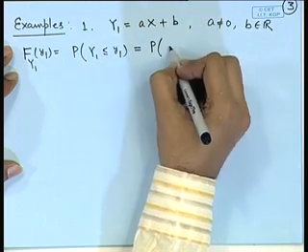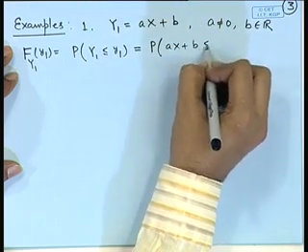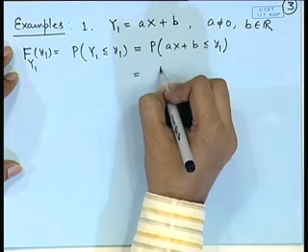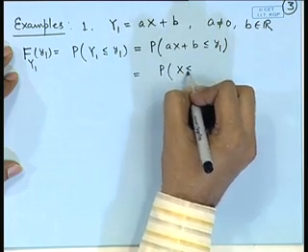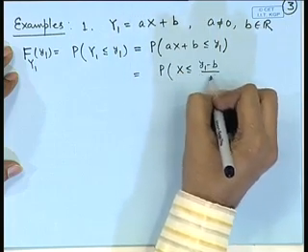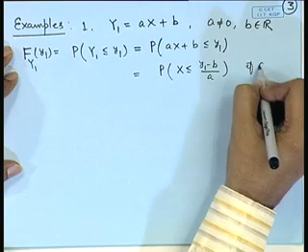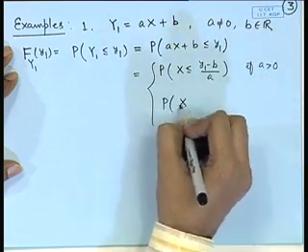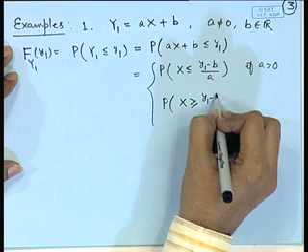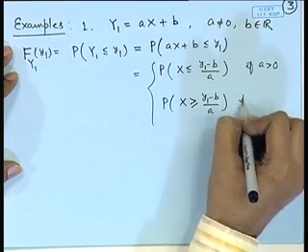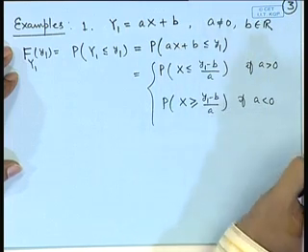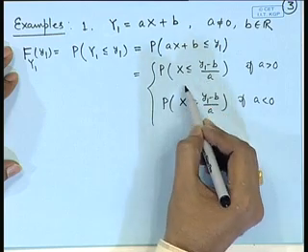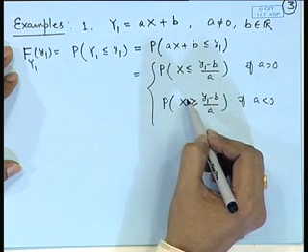Now, this is ax plus b less than or equal to y1. Now, this can be expressed as probability of x less than or equal to y1 minus b by a if a is positive, and it will become probability of x greater than or equal to y1 minus b by a if a is negative. So, notice here that both of these are certain probabilities related to the random variable x.